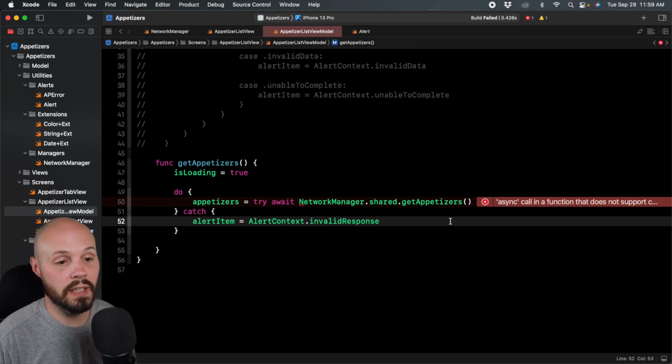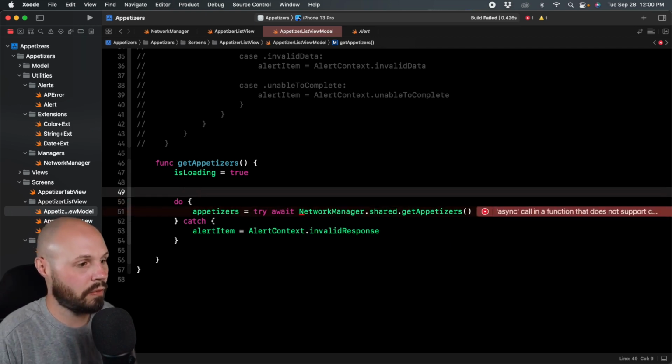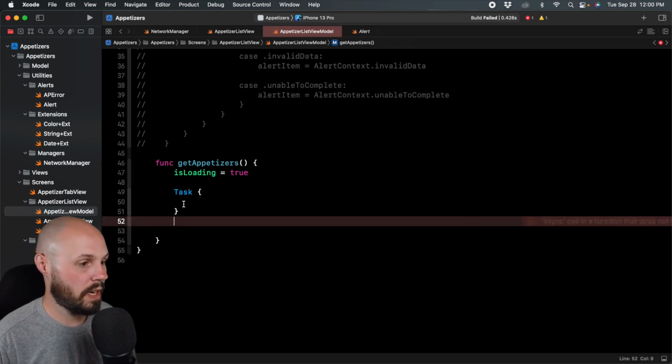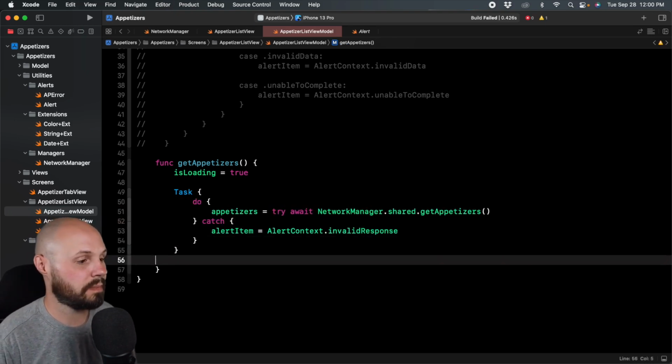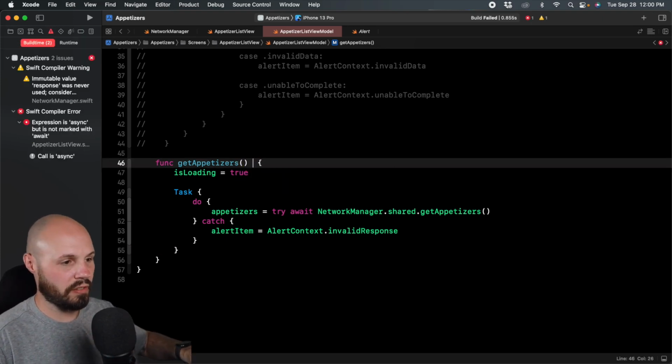So now what you're seeing here is an async call in a function that does not support concurrency, right? So this is where we need to mark this as a Task like we did before. So you do Task, put it like that, and put this in here. Now you're in an async context. There's other ways to do this. You can mark this function async, but you've got to do other stuff to the function to get that to work.